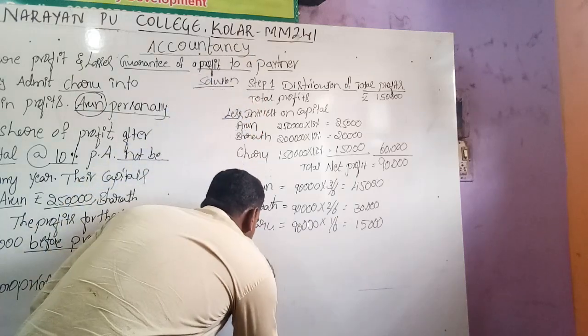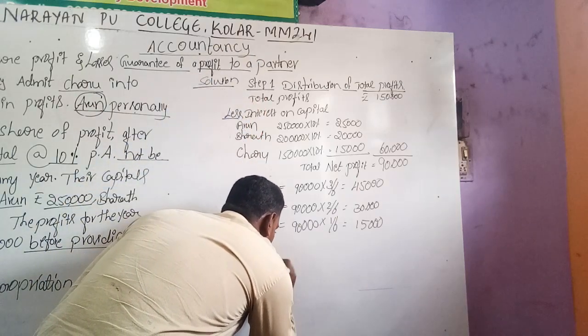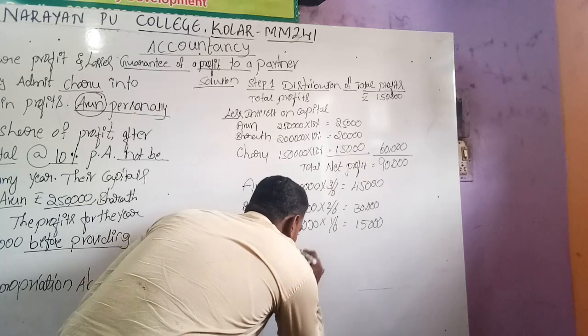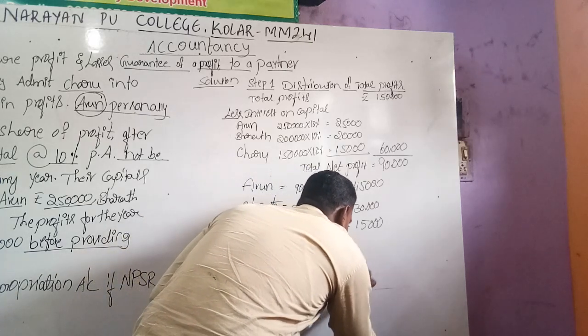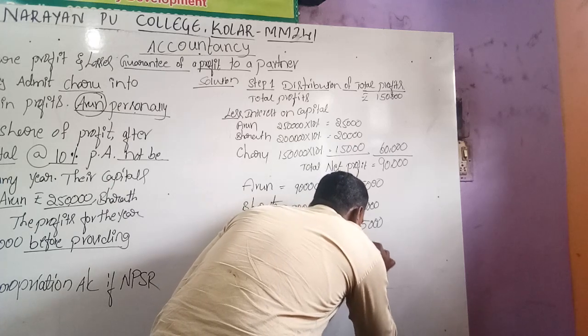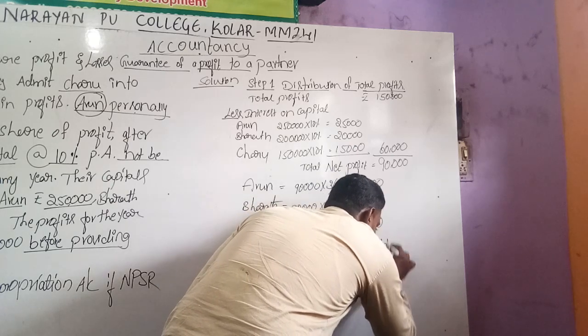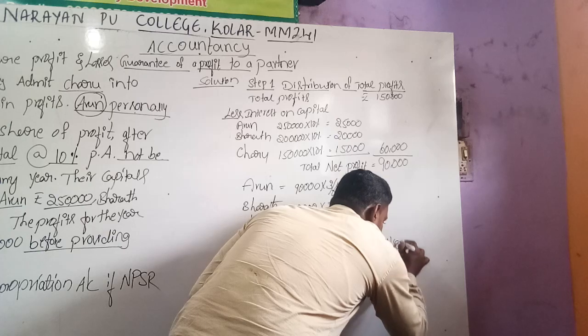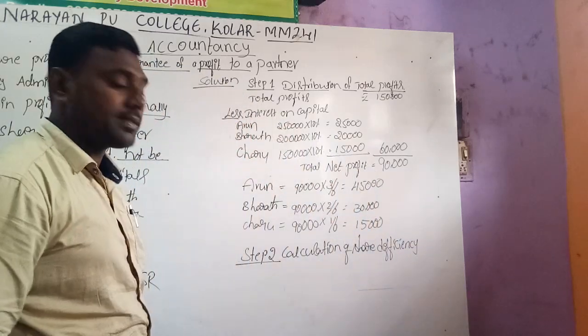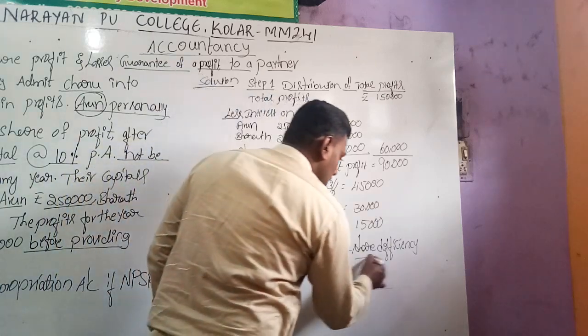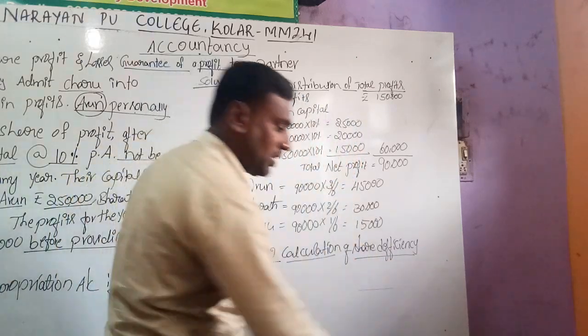Let's come to step 2. Calculation of share deficiency. So this is step number 2, calculation of share deficiency.